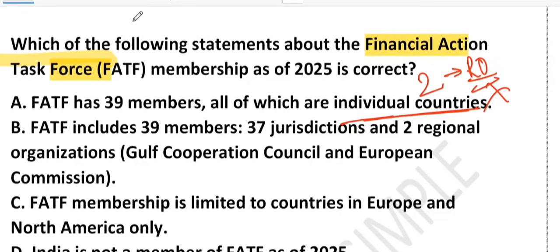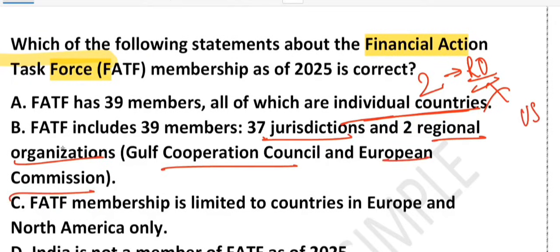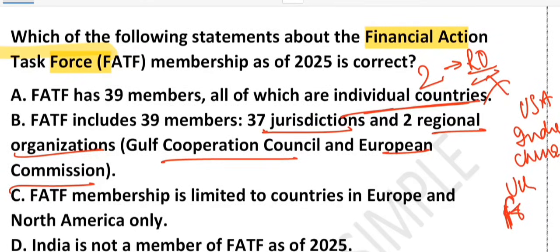Second point. Option B says FATF includes 39 members, 37 jurisdictions and 2 regional organizations. Yes, this is correct. How many countries are there? 37 countries, 37 jurisdictions. And 2 regional organizations. What are the names of the 2 regional organizations? Gulf Cooperation Council and European Commission. So some big names like USA, India, China, UK, France, Japan, all are members. India joined in the year 2010. So option number B is the correct answer.